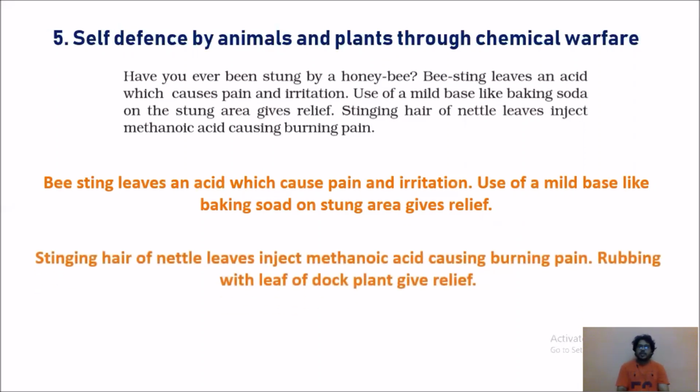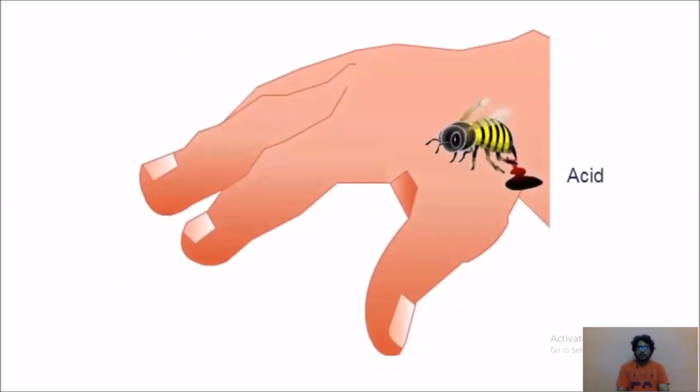The stinging hair of nettle leaves injects methanoic acid causing burning pain, and rubbing with the leaf of the dock plant gives relief. So by this you can understand animals and plants have some self-defense through chemical warfare. Whenever there is more acid, to neutralize it, we need to add base. This is the diagram where you can observe it.